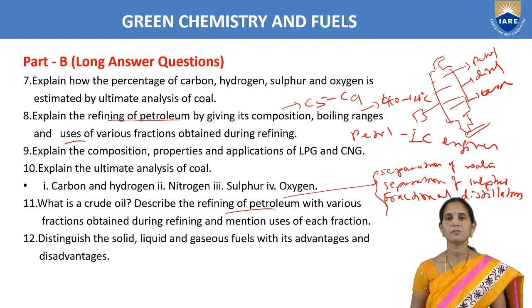Next one, distinguish the solid, liquid and gaseous fuels with their advantages and disadvantages. So we have to write what are the advantages and disadvantages. For solid fuels, advantages: we can transport very easily, we can store very easily. But solid fuels give less calorific value. Liquid fuels: transportation goes through pipelines, but sometimes if leakage of the pipes takes place, we get problems. Also sometimes incomplete combustion takes place in liquid fuels, and we get less calorific value.